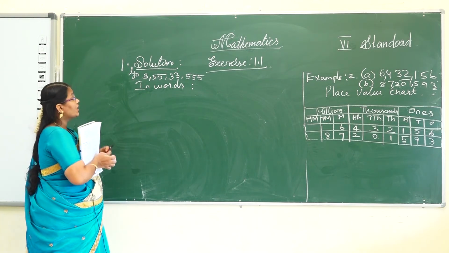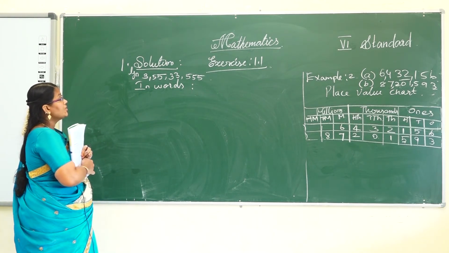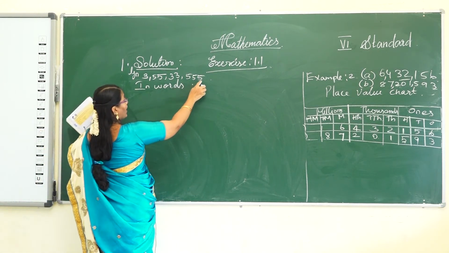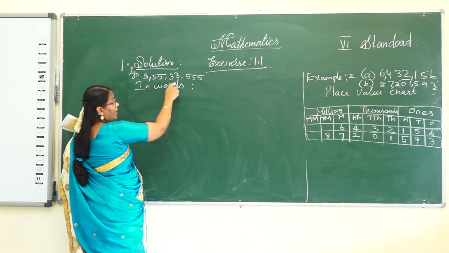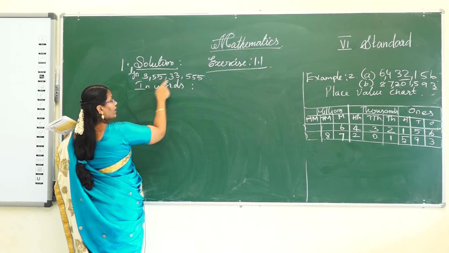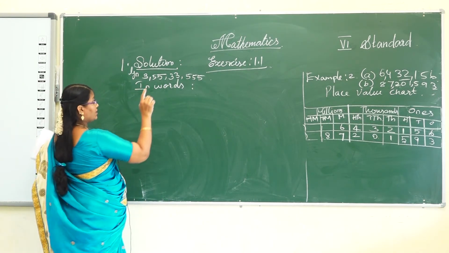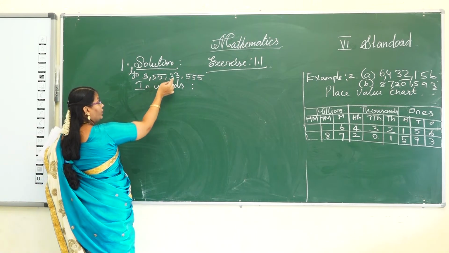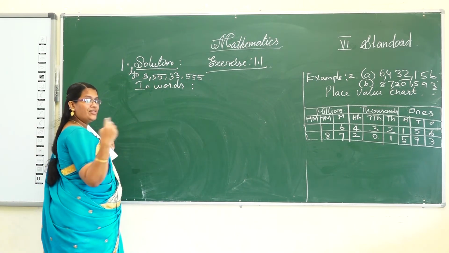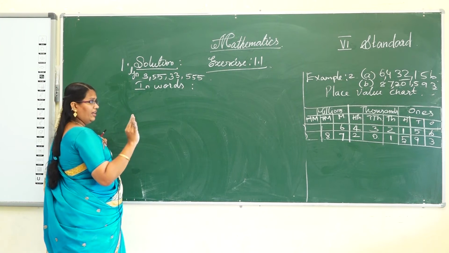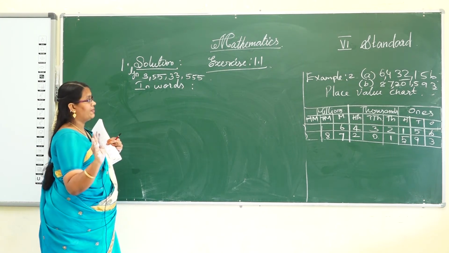First one, solution. The given number, how can you read? Ones, tens, hundreds. The given number is in the Indian system of numerals because the second comma comes after the second digits. So the given number is in the Indian system of numerals.